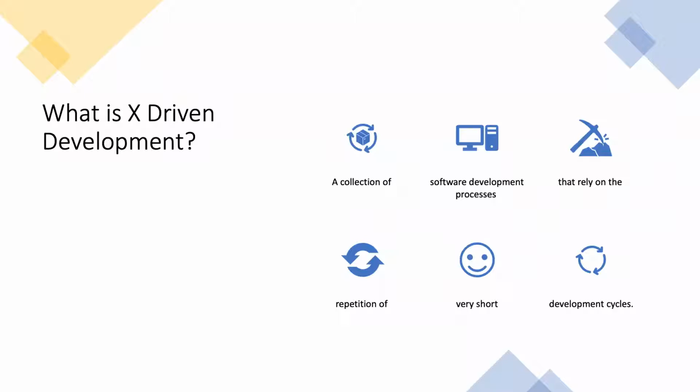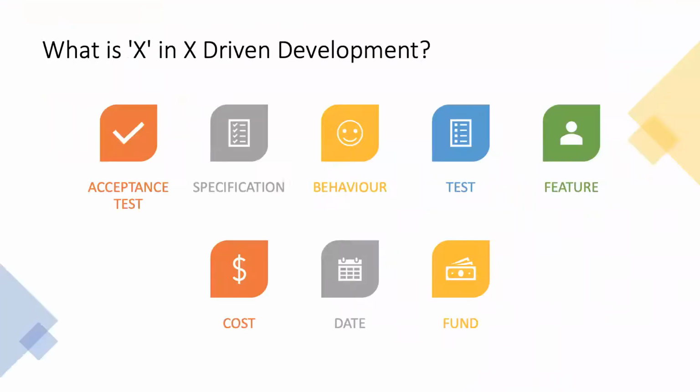Okay, right. Now, what is X in this? You can replace this X. X-driven development is a collection of maybe acceptance test, specification test-driven development, behavior-driven development, test-driven development, feature-driven development.